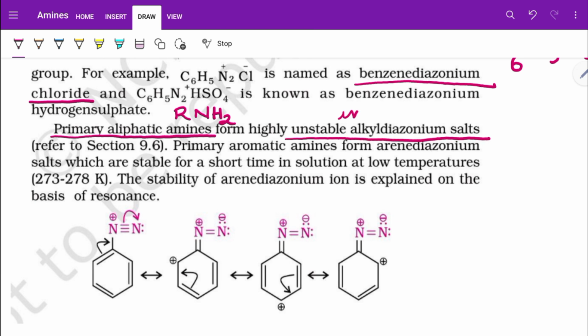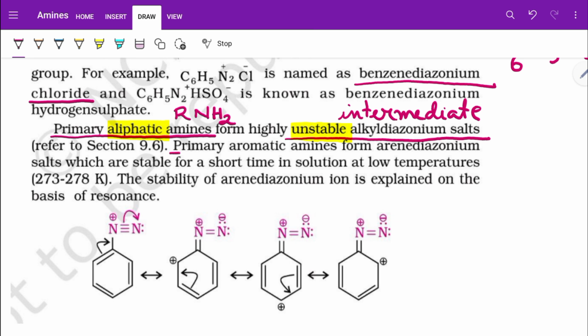So this is an intermediate. Now this intermediate is unstable, and this point is very important to remember, that the one which is obtained from aliphatic is unstable. So primary aliphatic amines produce alkyl diazonium salt by diazotization, but it is unstable.